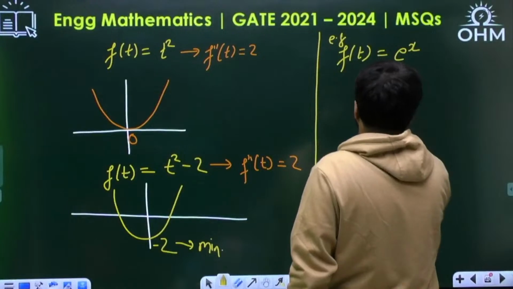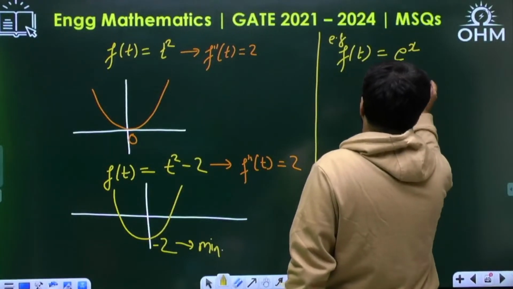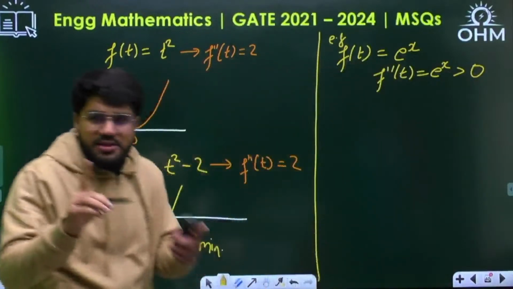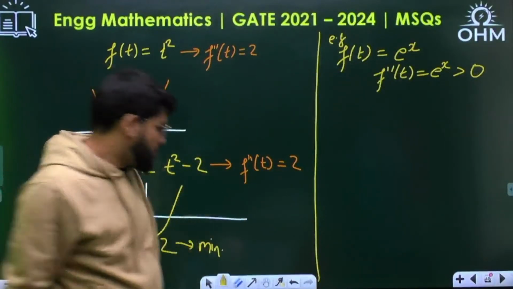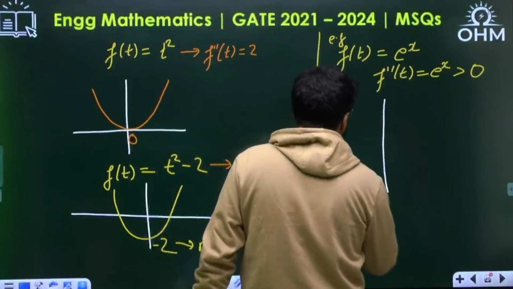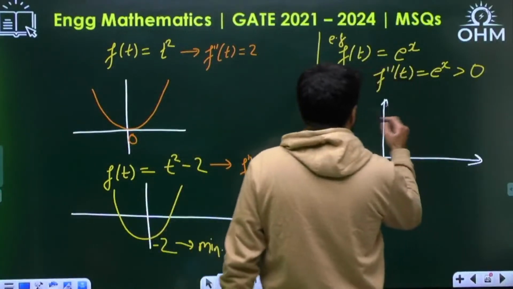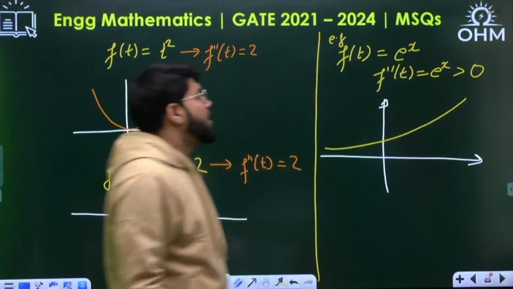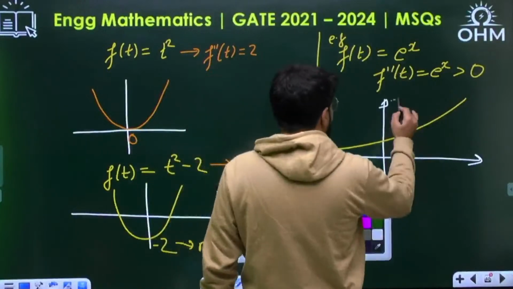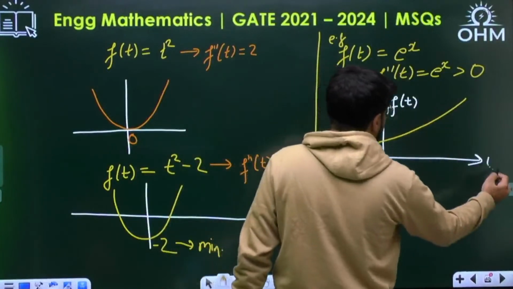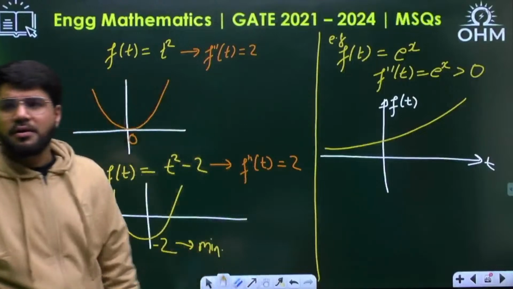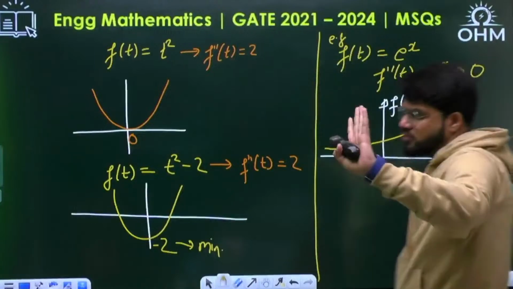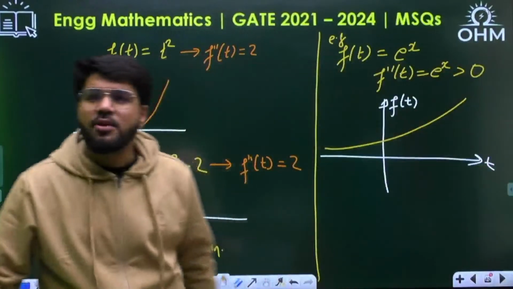f(x) is e power x. The first derivative and second derivative will both be e power x, which is always positive, because e is a positive number. Now, if I draw the f(t) curve with respect to t, where is the local minima? It can have only one global minima, that also at an undefined value of time, that is at minus infinity.